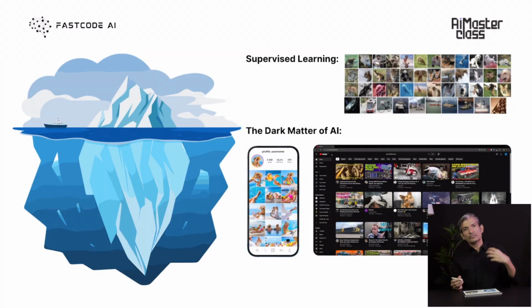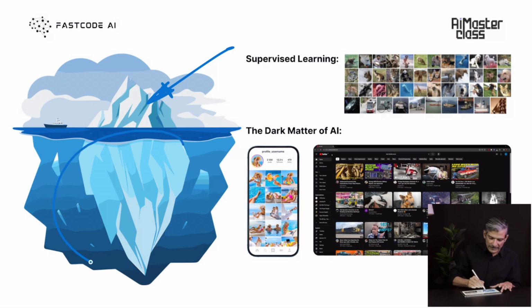But the images and labels, so let's say labeled data, which constitutes supervised learning, where we supervise the model how to learn, only constitutes the tip of the iceberg. It's only a little part of the entire data present in our world. The rest of the data, the dark knowledge, the dark data, is essentially present everywhere.